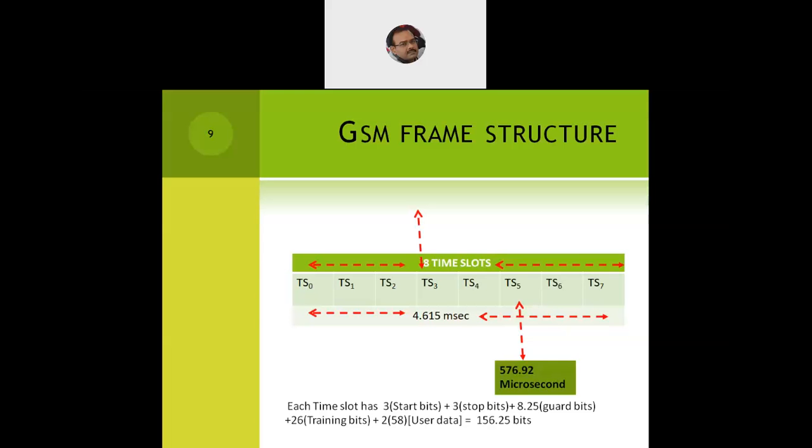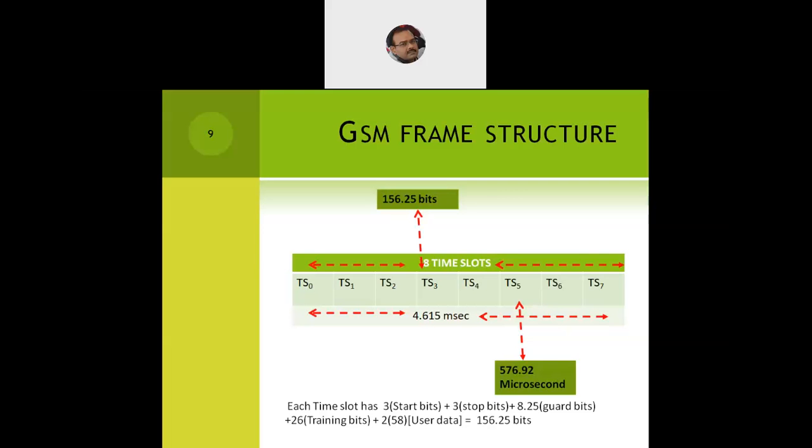So what is that time? 576.92 microseconds. The device will transmit the data only in that amount of time. When the time slot is over, it moves to the next device. The maximum amount of data which every time slot carries is 156.25 bits. That is also shown in the slide, how that 156.25 actually comes. But that is the maximum amount of data that can be accommodated in one single time slot.